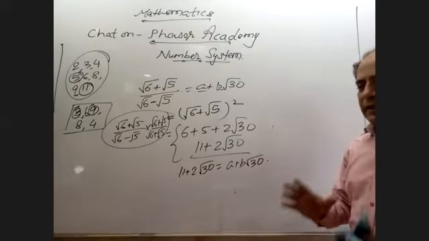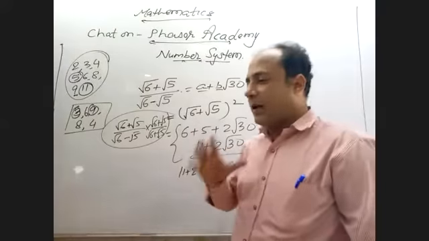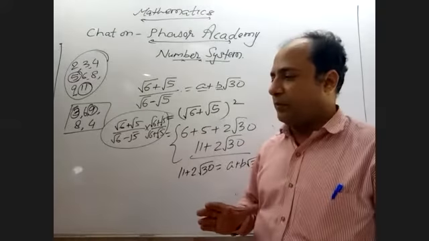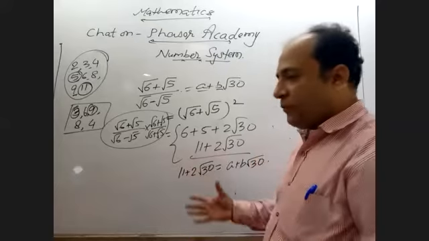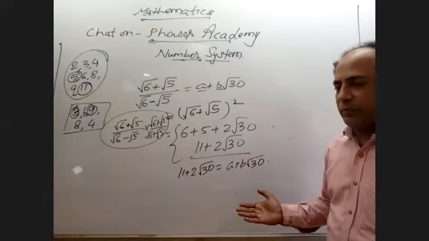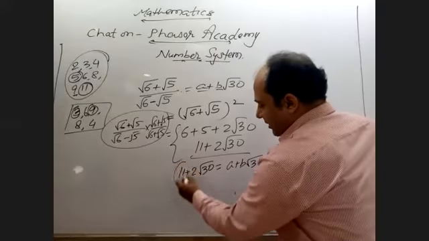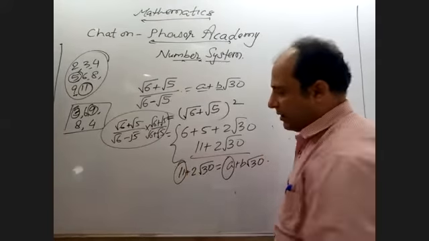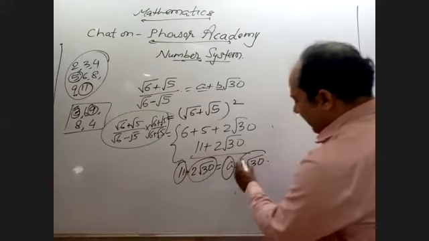So in mathematics, it is a very clear concept. If you are going to equate the terms, that means separate the terms. Rational number will be with rational number and irrational number with irrational number.